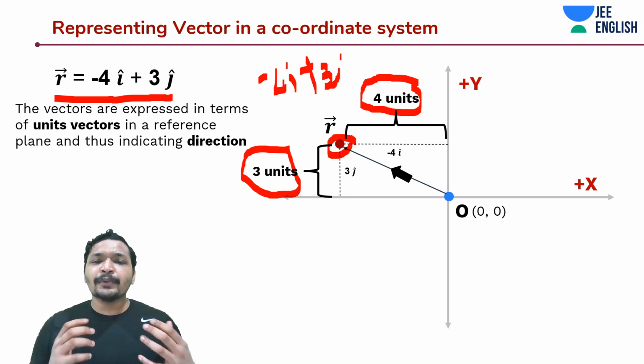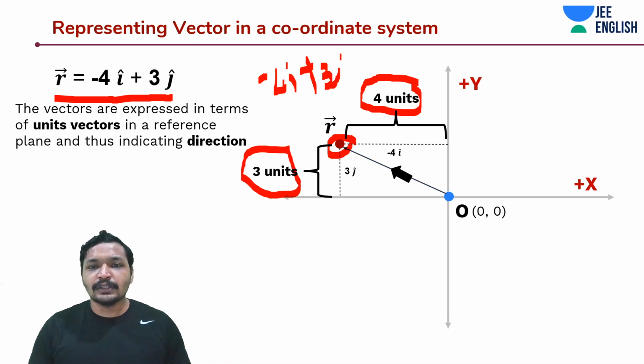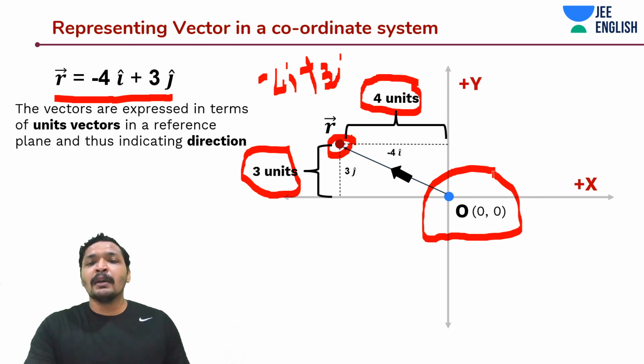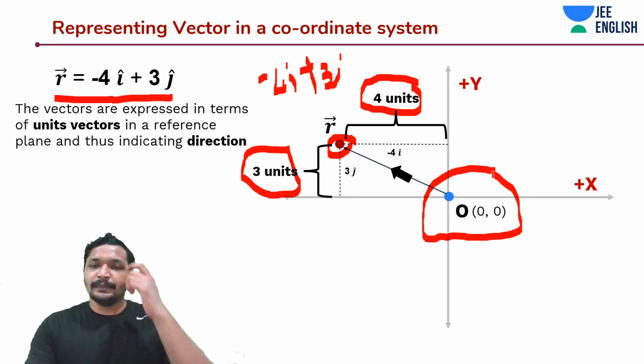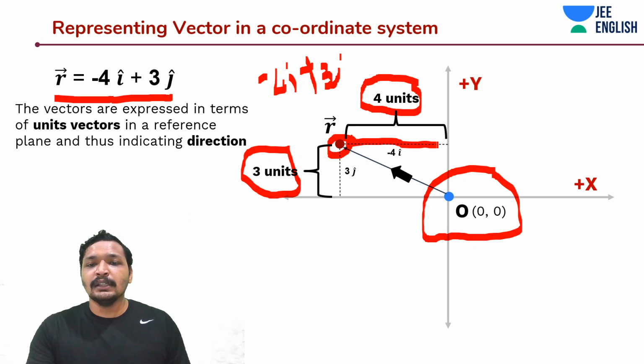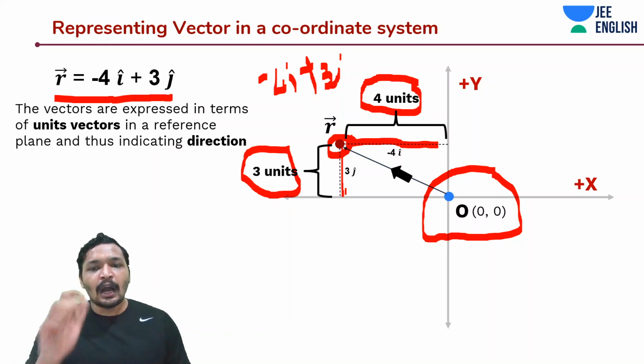So what about the position of this particular point? I could say it's 5 units away from the origin, because we are measuring everything relative to the origin, which is 0, 0 on this graph. But how do I know it is in this direction? And what is the magnitude? Magnitude I can calculate using the hypotenuse theorem, as simple as that, because these two are perpendicular to each other. So it would be the hypotenuse theorem to calculate the magnitude of the position of this point on the coordinate system. But how do we do that?